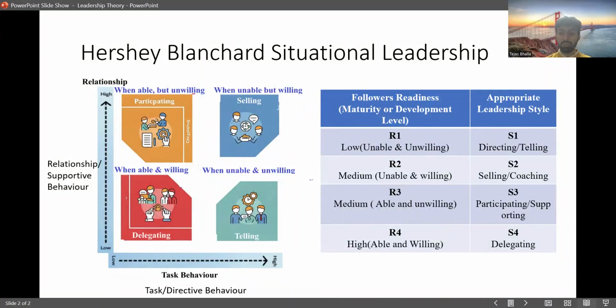So leadership style is more dynamic here. The leader shows different styles depending on their followers' readiness or maturity level. Accordingly, they vary the leadership style.